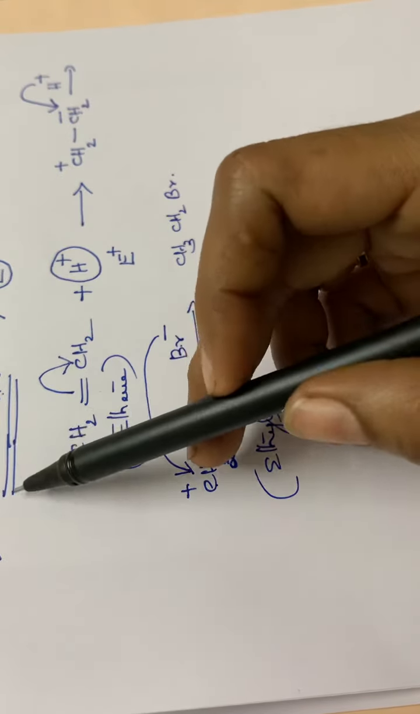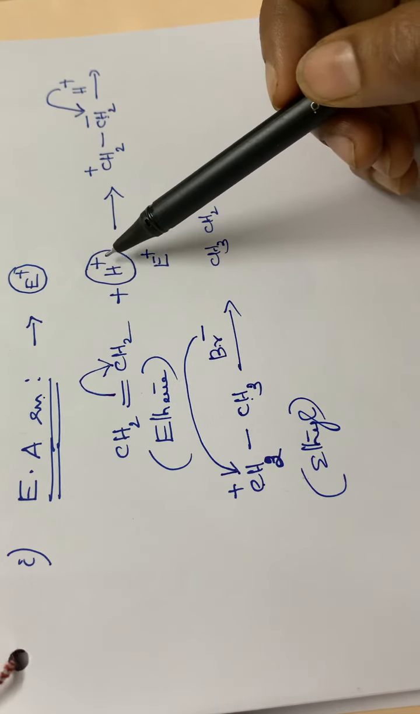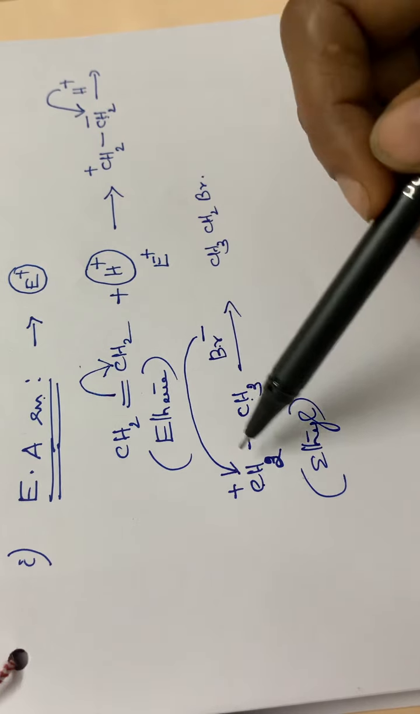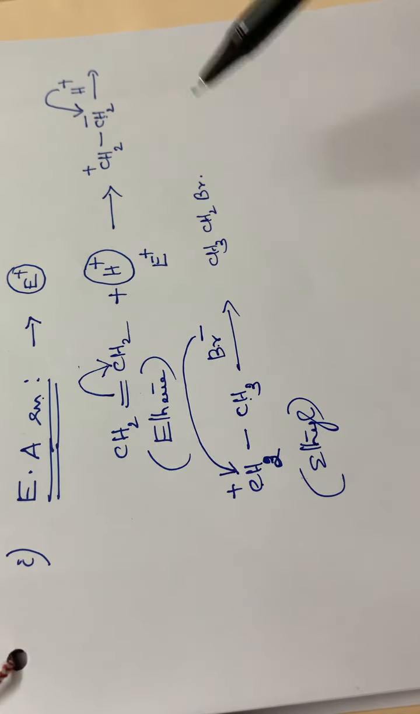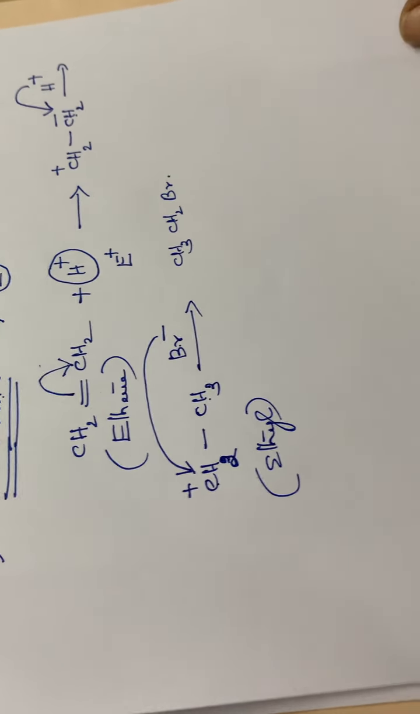So in the electrophilic addition reaction, the species which is attacking will be the electrophile. That means the electrophile will be adding in the first step. Then only the nucleophile will be adding to the substrate molecule. Okay. So that is about the electrophilic addition reaction.